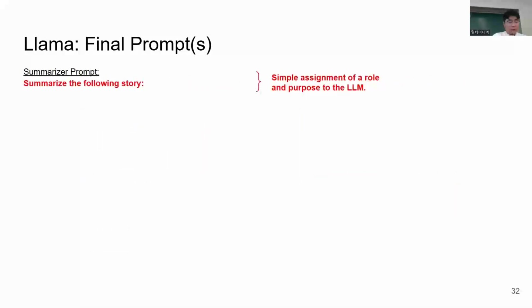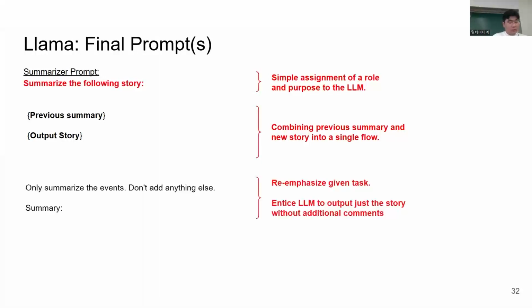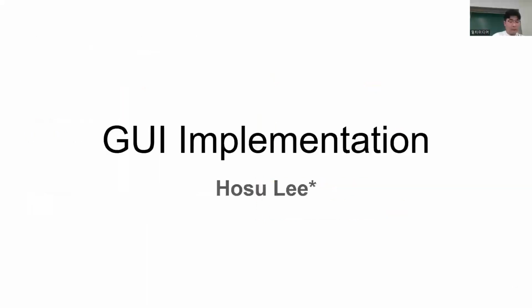The summarizer prompt is much simpler. We ask the LLM to summarize the given story. Then, we combine the previous summary and new output story together to form an entire story. We re-emphasize the task and entice it to output just the summary without any comments.